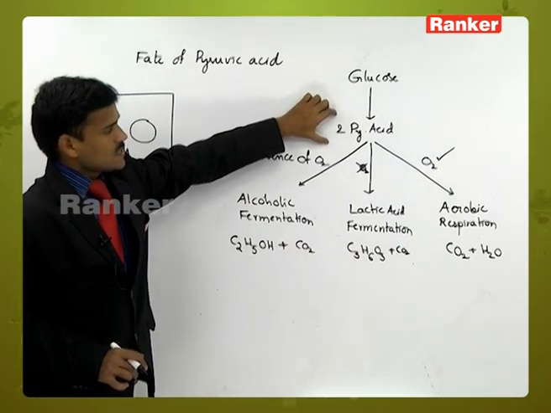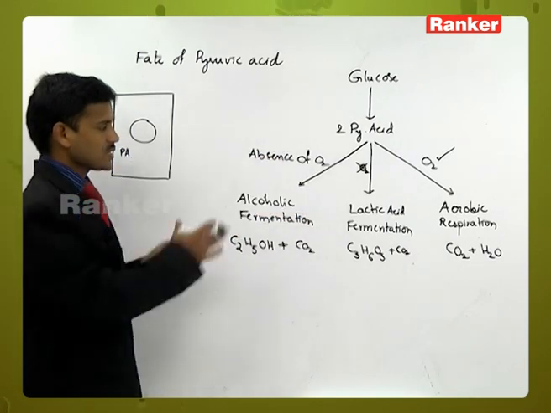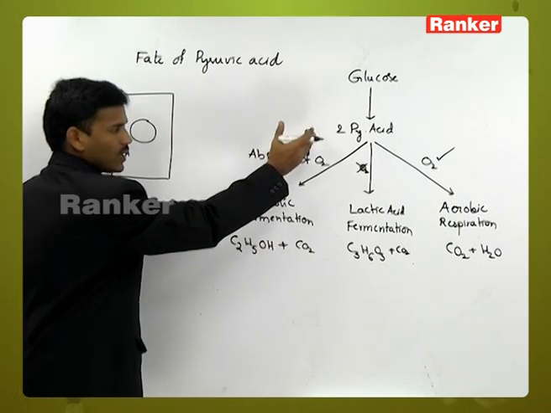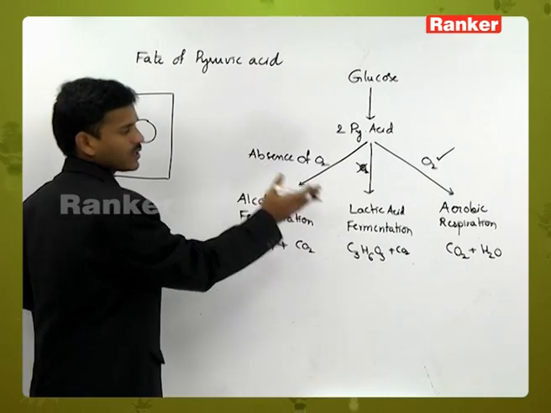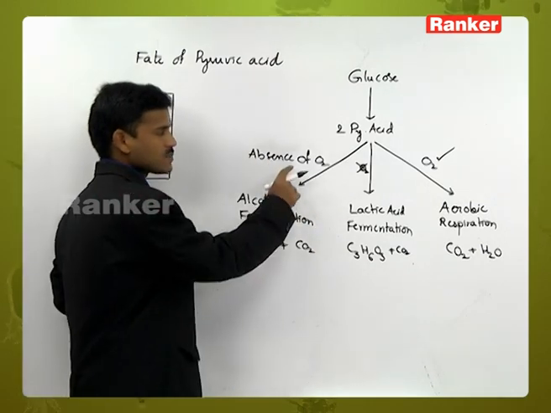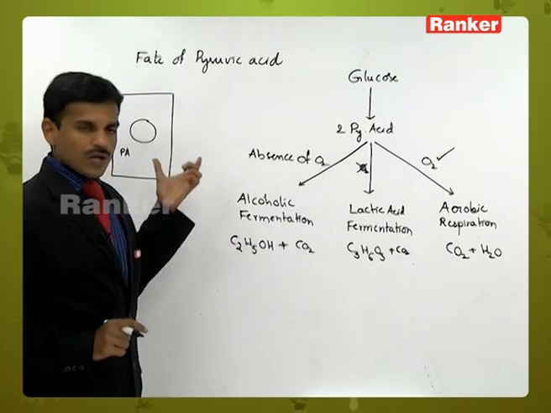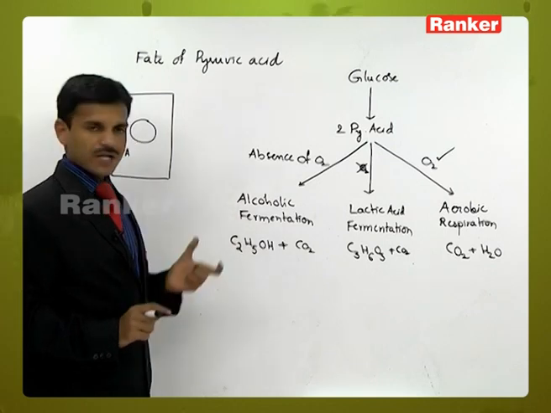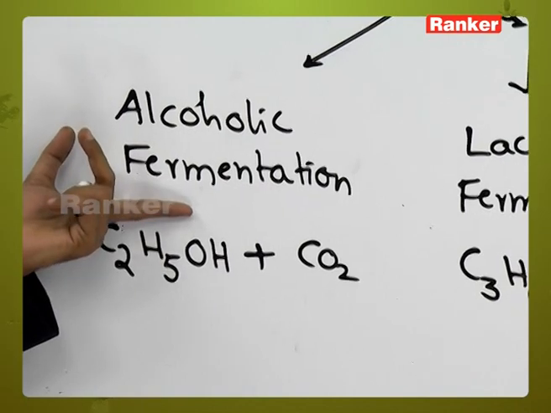Here pyruvic acid is involved in different reactions. It is converted into alcohol, or it participates in lactic acid fermentation, or is involved in aerobic respiration. In the absence of oxygen, here and here, fermentation. So here anaerobic respiration and fermentation reactions are the same. Here alcoholic fermentation, it is fermentation.